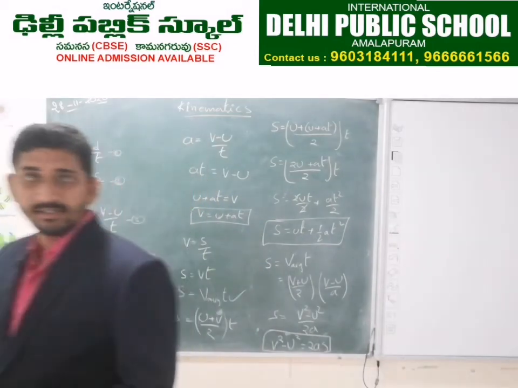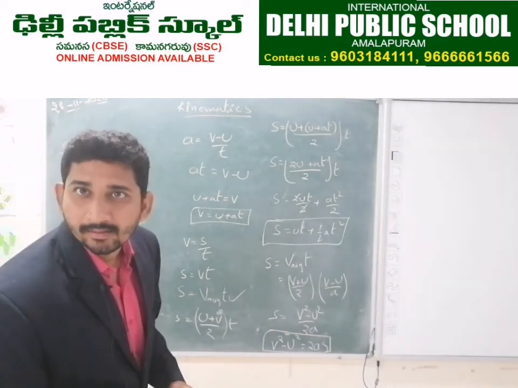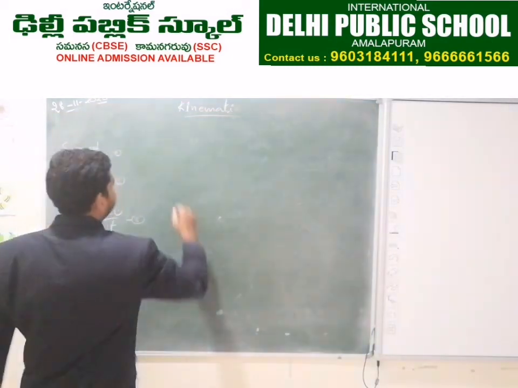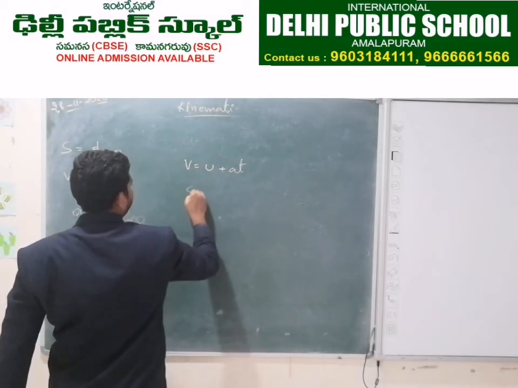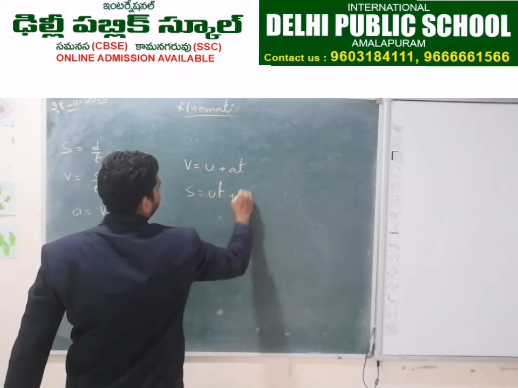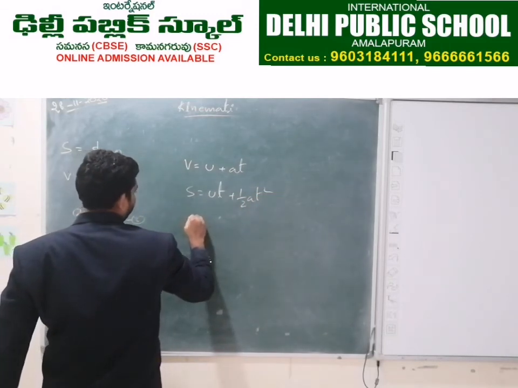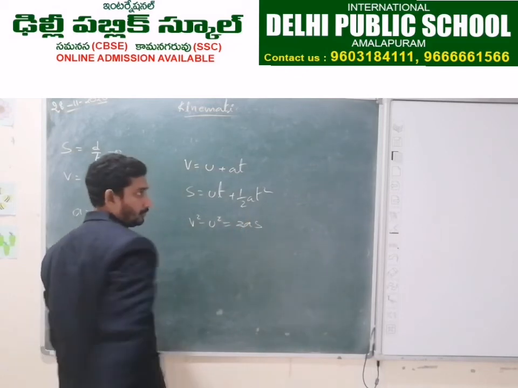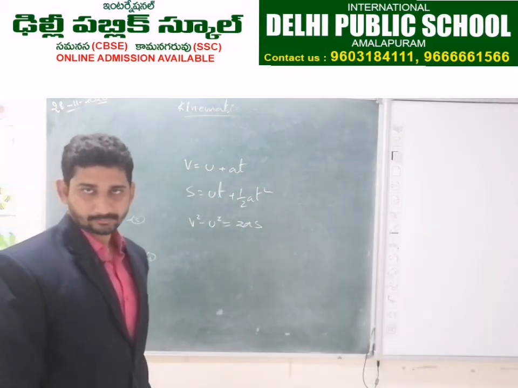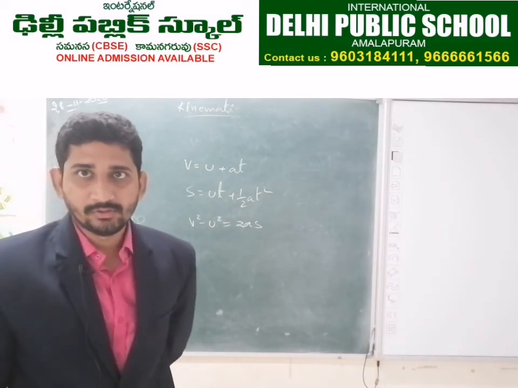So totally we derived 3 equations of motion. What are they? First one, v equals u plus at. Second, s equals ut plus half at square. Third, v square minus u square equals 2as. These are all the equations of motion from lesson 1, motion.